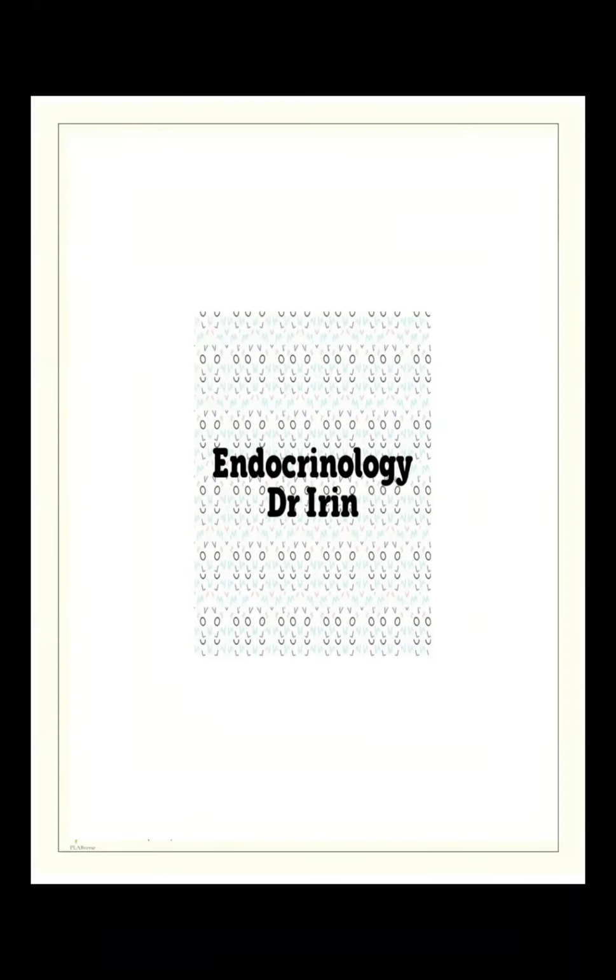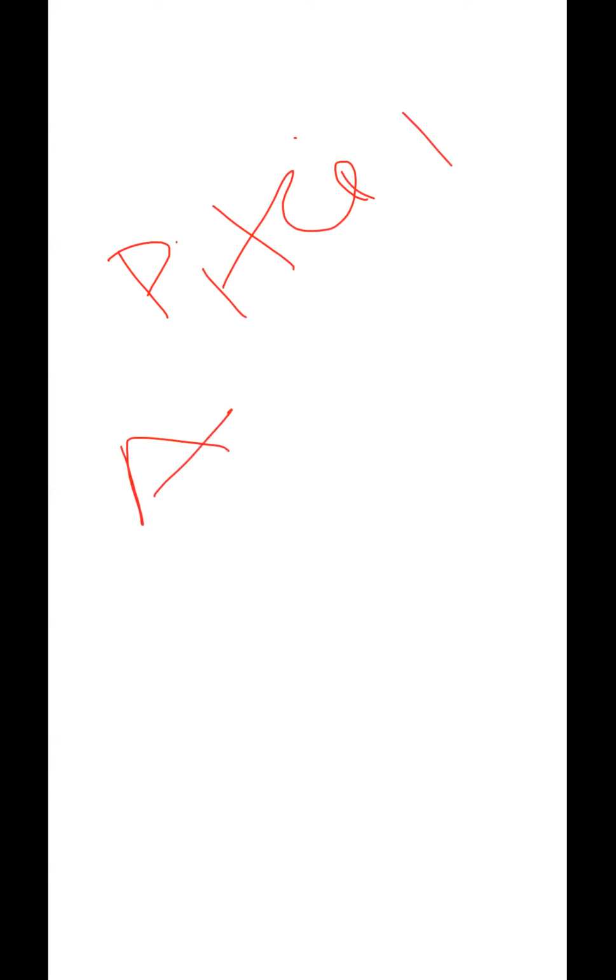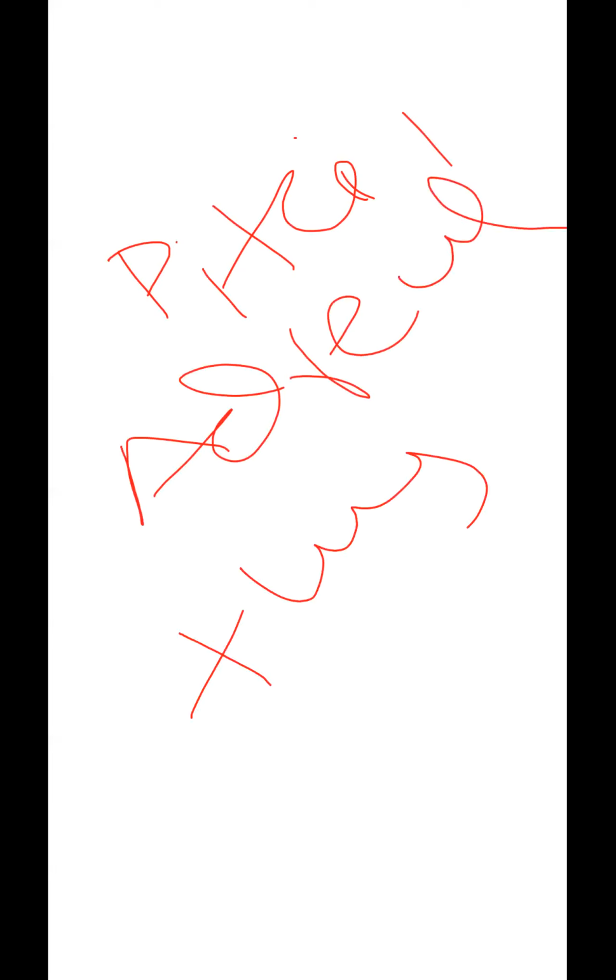Though we know the basics regarding the thyroid, parathyroid, endocrinology and pituitary hormones very well, I will shortly tell a little bit again regarding the pituitary gland. There is the adrenal gland, there is a thyroid, there is a parathyroid.